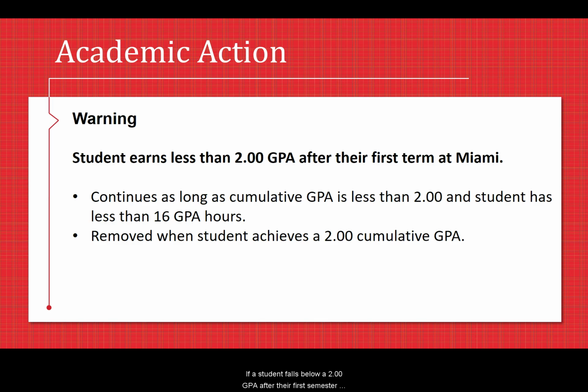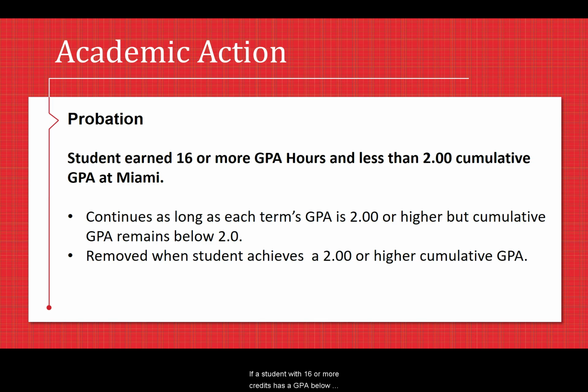If a student falls below a 2.00 GPA after their first semester at Miami, the student is placed on academic warning. A student continues on academic warning as long as their cumulative GPA is less than 2.00 and the student has less than 16 GPA hours. The student can be removed from academic warning and gain good academic standing when they achieve a 2.00 cumulative GPA or higher.